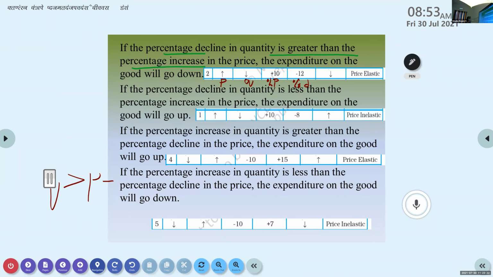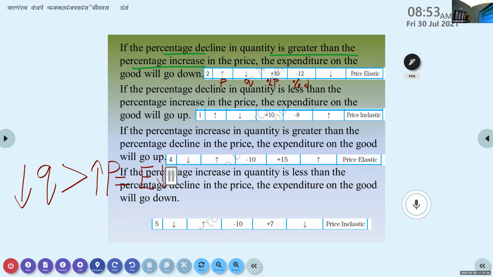Now, there also you can get confused. Quantity is reducing, right? Whenever in economics we use the arrow up and down, it shows increase and decrease. So to put it in a simpler manner, decrease in quantity is greater than increase in price change, so what will happen? Expenditure will come down.